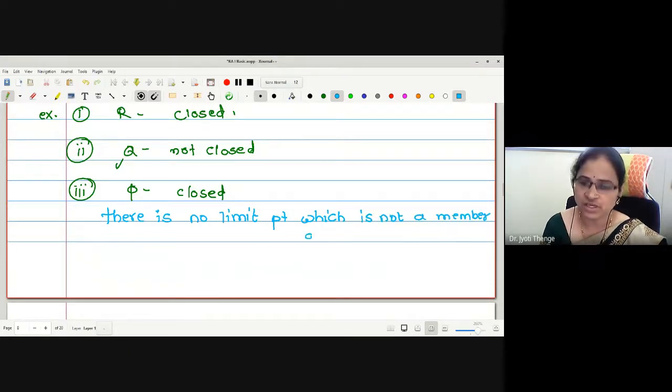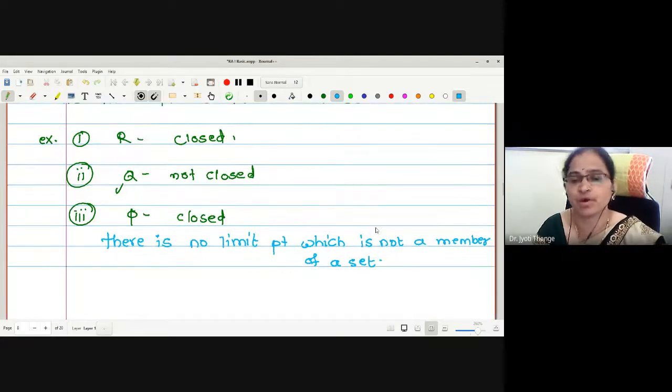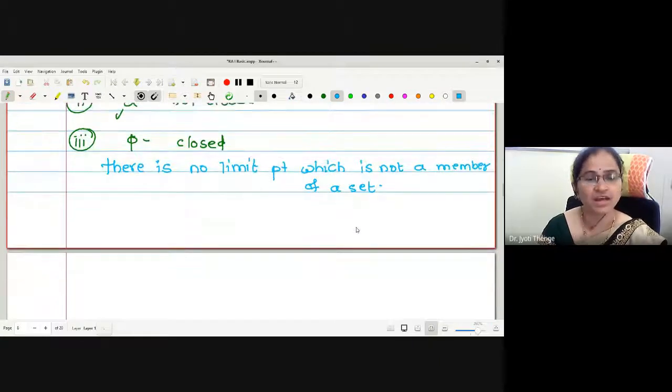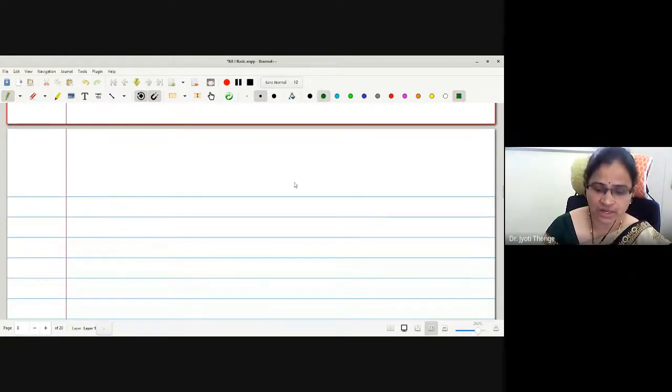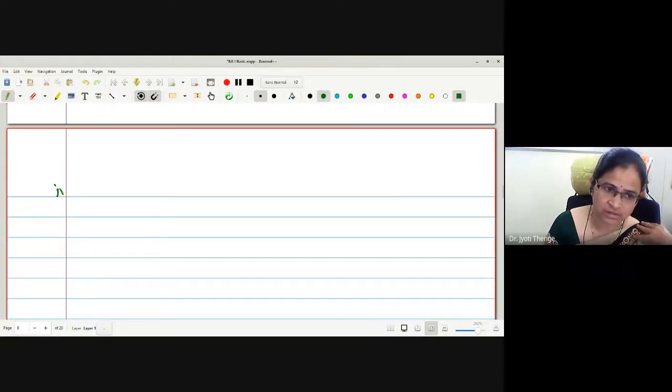Because the definition says all the limit points should be members of the set. As there is no limit point which is not a member of the set, using the contrapositive statement, this phi is again a closed set.